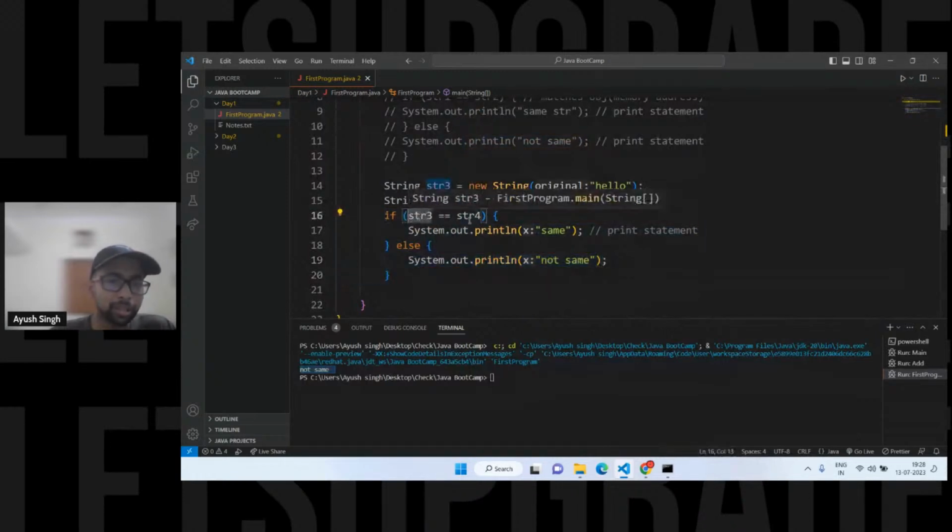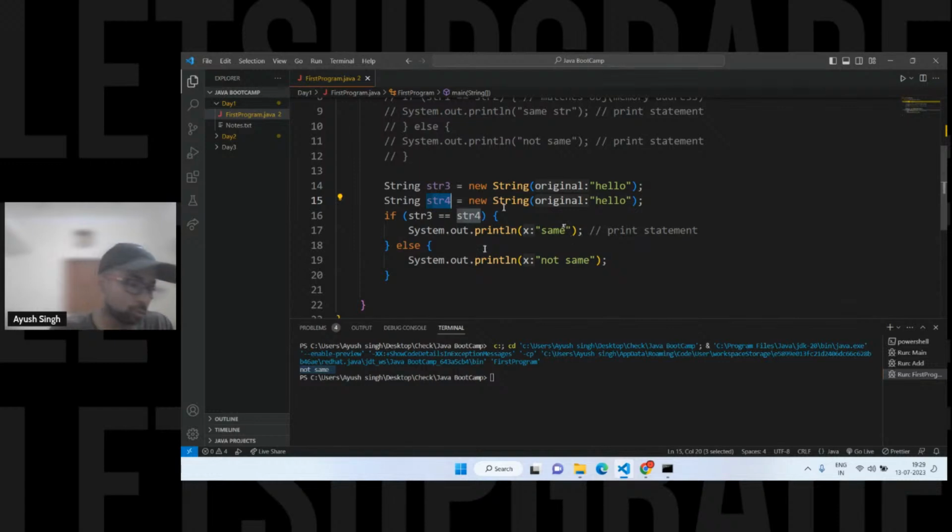This is simple. If your condition is true, which means str3 is equal to str4, which means this one. See, if you are doing like this, it is nothing but hello only. If you are trying to print str3, it will print hello only. If you try to print str4, it will print hello only. What is the difference? What is the difference in here? Not same. Why is it not same? They are not pointing to the same place, right? That's the difference.